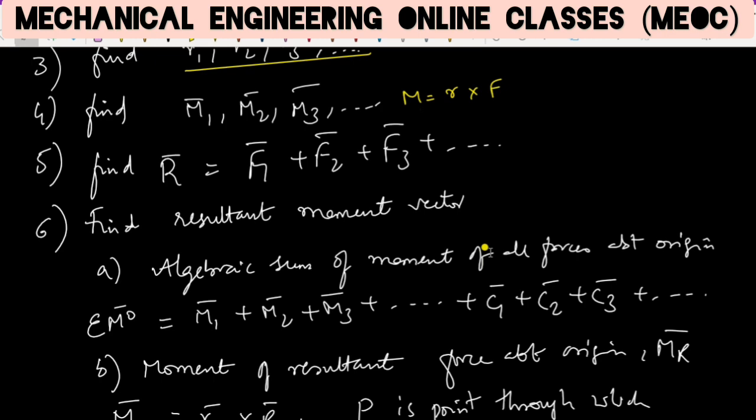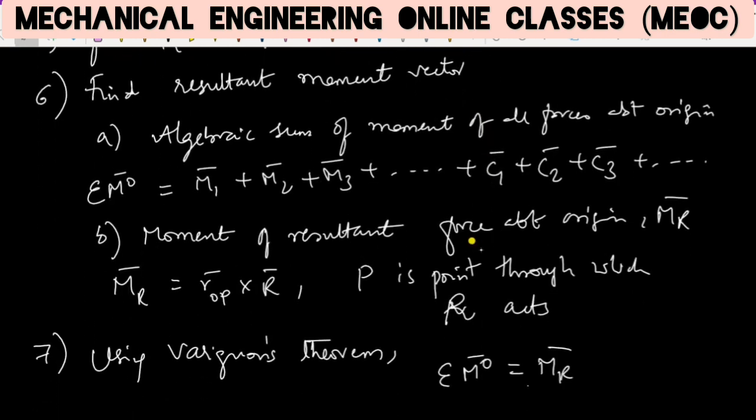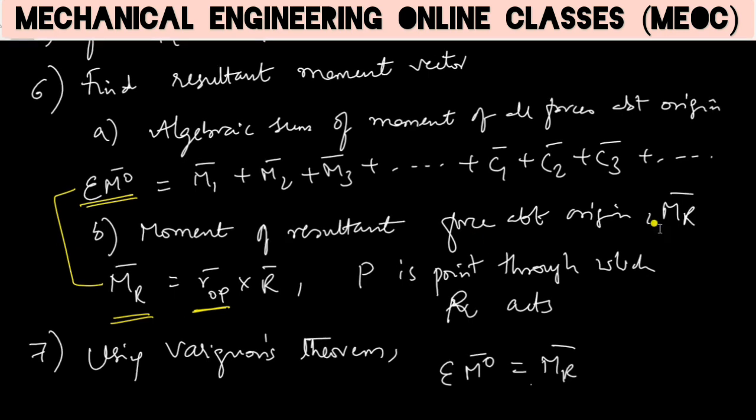Then once the resultant is found, we have to find the sum of all moments of forces. In case there are any couples, that also should be added up. Then once the sum of moments of all the forces is found, we have to find the moment of resultant force about origin. And applying the principle of moments, that is Varignon's theorem, we have to equate these two things, and the unknown, that is the position vector of the point P through which R is acting, can be found. So the same procedure is used in our method 1 to solve the problem just now.